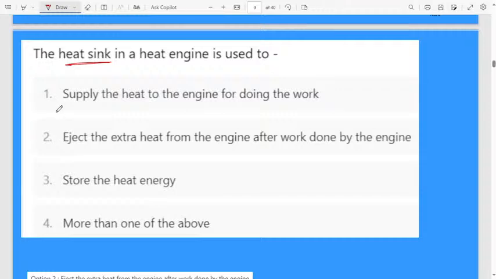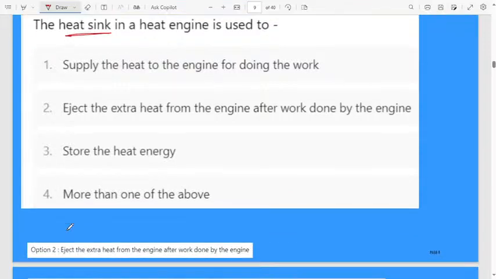First option, supply heat to the engine for doing work. Second, eject the extra heat from the engine after work is done by the engine. Third, store the heat energy. Fourth, more than one of the above. Already I told you, whatever extra heat is there after doing the work has to be ejected from the engine. That is the use of the sink. Through the sink we eject extra heat.